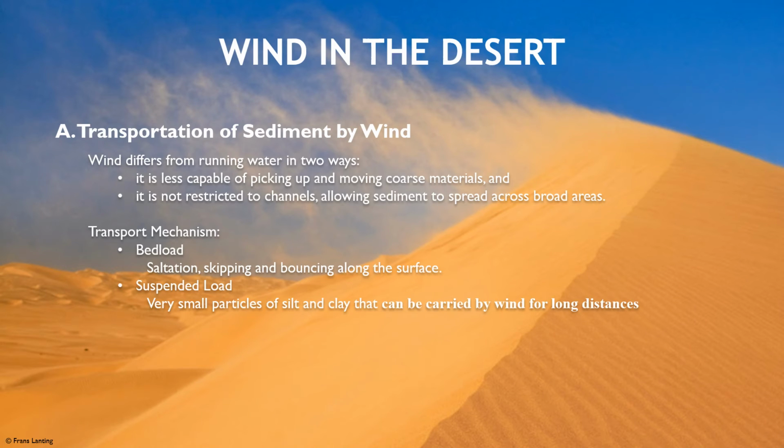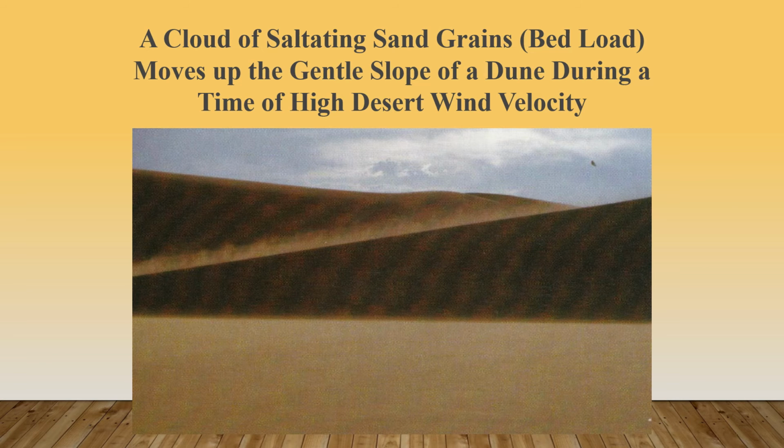So, the transformation of sediment by wind. Wind differs from running water in two ways. The first one is it is less capable of picking up and moving coarse materials, and wind is not restricted to channels, allowing sediment to spread across broad areas. There are two types of wind transport mechanism. The first one is the bed load, and the second one is the suspended load. Bed load includes saltation, or the skipping and bouncing of sand grains along the surface. Below, a cloud of saltating sand grains moves up the gentle slope of a dune during a time of high desert wind velocity.